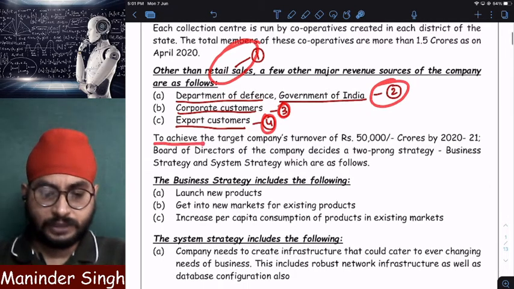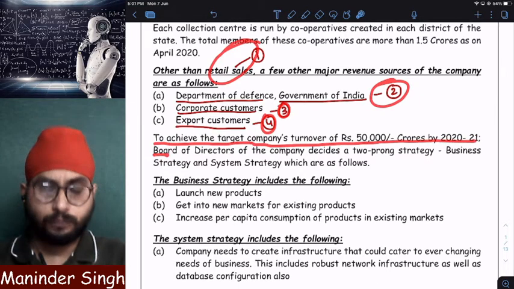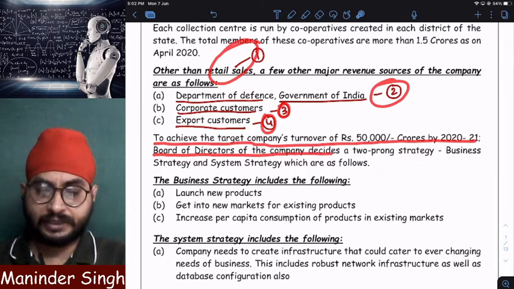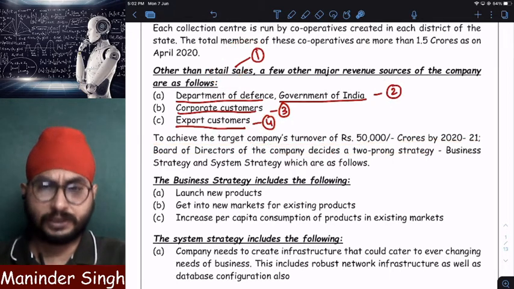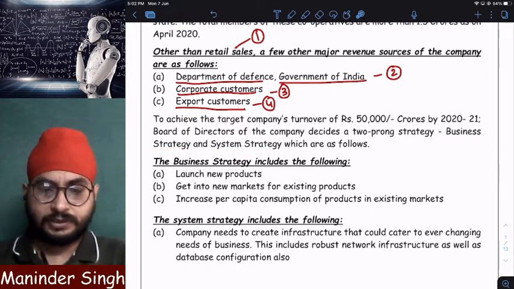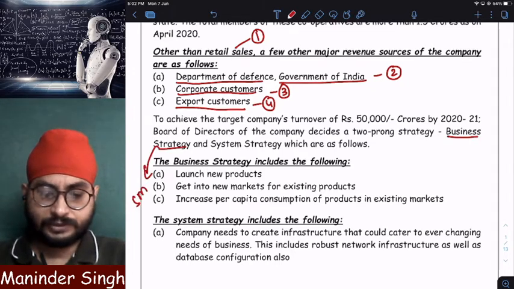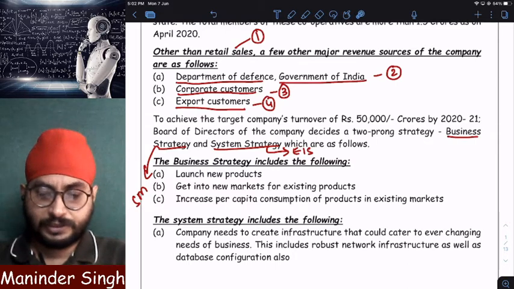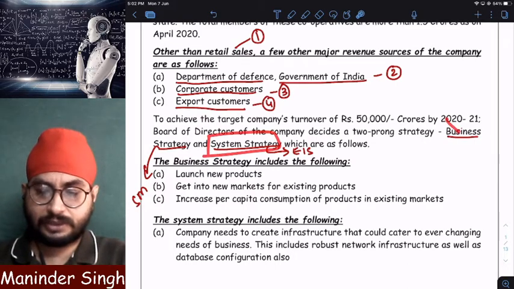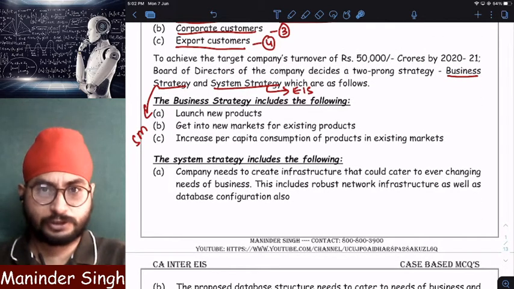Next. To achieve the company's target turnover of 50,000 crores by 2021, the board of directors of the company decided on a two-pronged strategy, two different strategies. That is business strategy and system strategy. Sir, business strategy mostly will relate to strategic management, and system strategy will relate to EIS. So our major focus will be on system strategy rather than business strategy. Because why? We are not financial auditors right now. In EIS we are information system auditors.